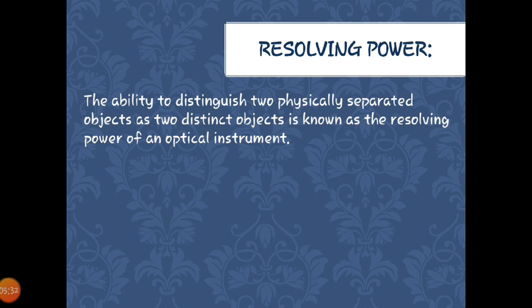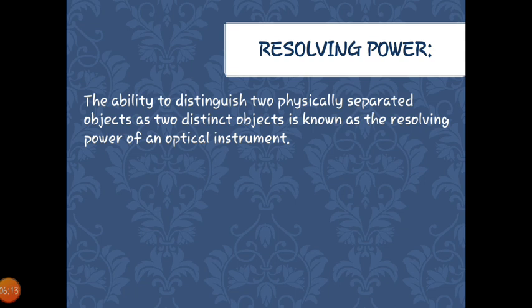When there are two objects which are very far away from you, they look like only one object. But when you go closer to those objects, closer, more closer, then you will recognize that the object is not only one, the objects were two. Means when we distinguish between the objects, that is nothing but resolve, and the power by which you can resolve those two objects is nothing but resolving power.